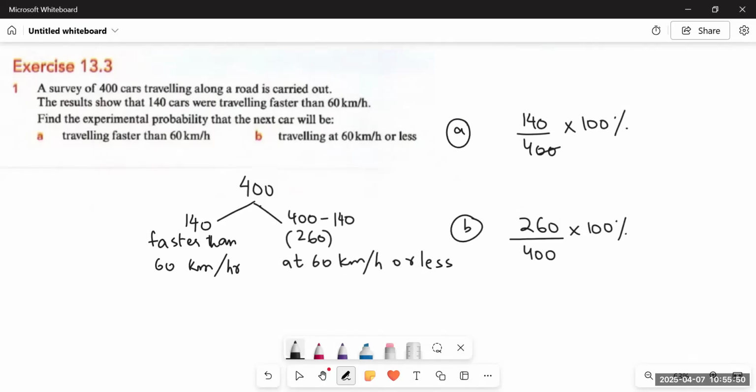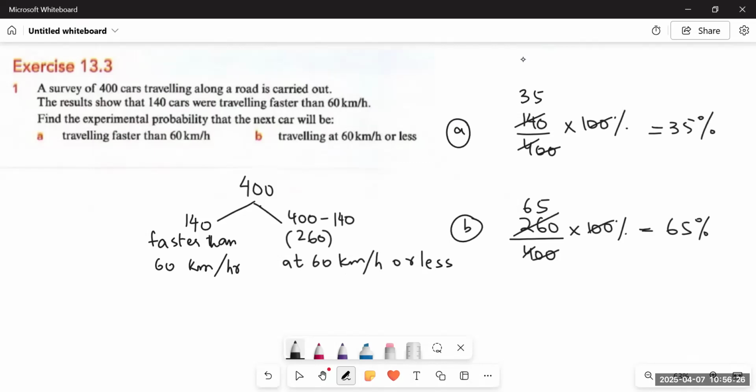So we will cancel the 2 zeros with the 2 zeros, and then we will simplify 140 with 4. 4 ones are 4, 4 threes are 12, 2 is left, 2 0 20, so 4 fives are 20. So the probability for the cars traveling faster than 60 kilometers per hour would be 35%. And the remaining one would be 65%. Let us see: 4 ones are 4, 4 sixes are 24, 2 left, 2 0 20, so 4 fives are 20. The answer would be 65%. That's it. You see how simple it is.